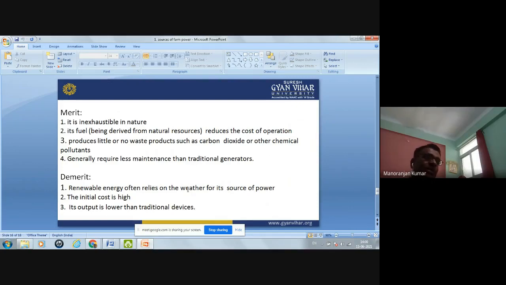Now other demerits: initial cost is high. Initially, the cost of this renewable energy is high, and also its output is lower than the traditional devices. If we compare the electricity produced by solar energy with conventionally generated electricity, then the electricity developed by solar energy is less than that of the conventional devices. So its output is lower than the traditional devices.